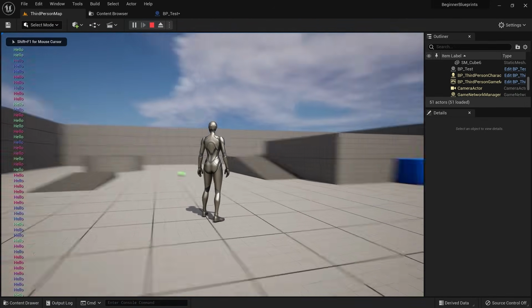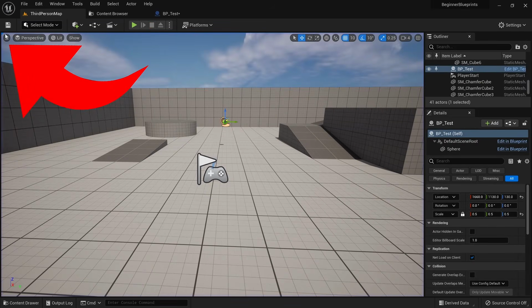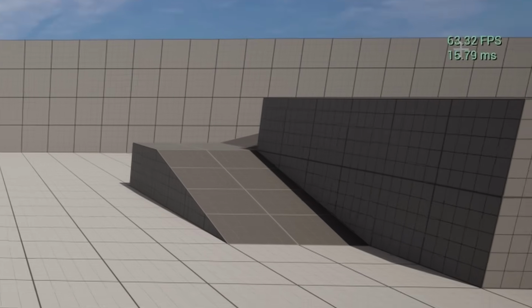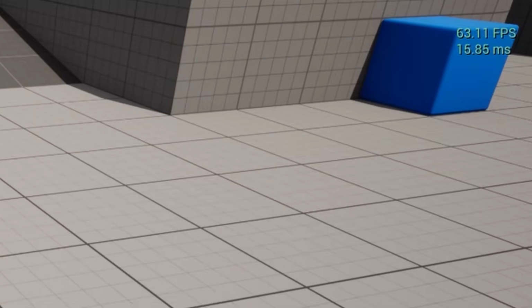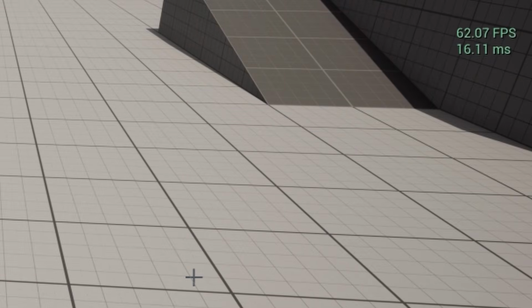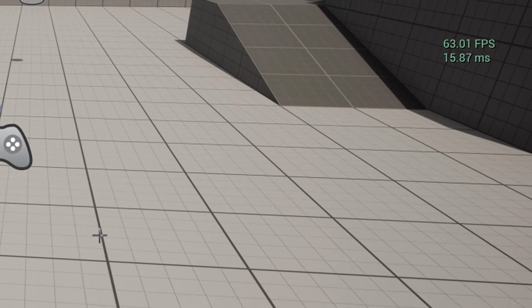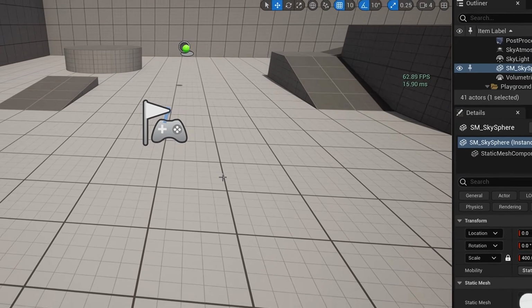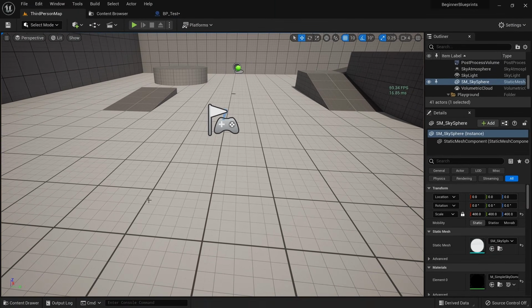To see what frame rate your game is running at, you can press the menu button on the top left and enable Show FPS. You can see that my game is running at about 60 FPS, which means that the tick event is being fired off 60 times per second as well and prints the text each time. But generally speaking, you will have a higher frame rate once you build your game out into an executable file, because the editor is also doing a lot of other things that are using up resources.